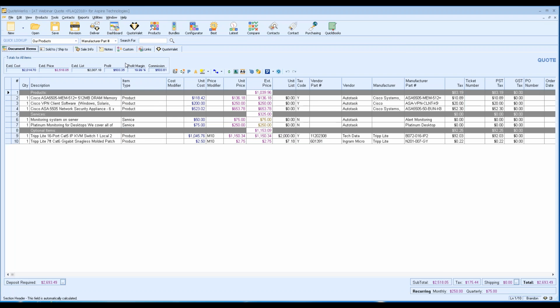So I have immediate access to this document in QuoteWerks Desktop and QuoteWerks Web because they are using the exact same database. So you don't have to do anything special to get access to it. It's just automatically available there. So if you have users who are going to create documents in the field, they'll have immediate access to the documents in QuoteWerks Desktop.